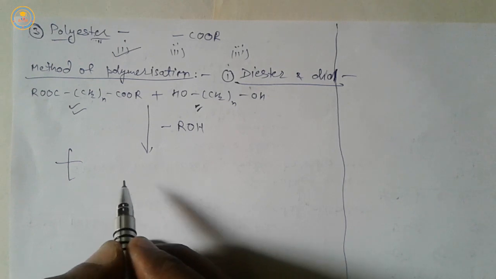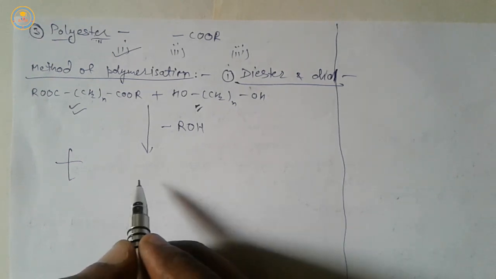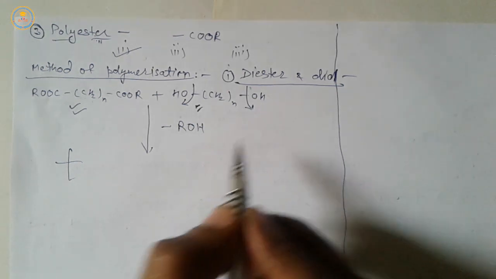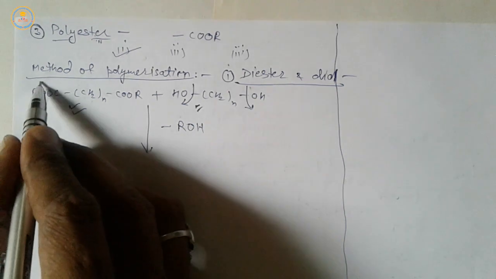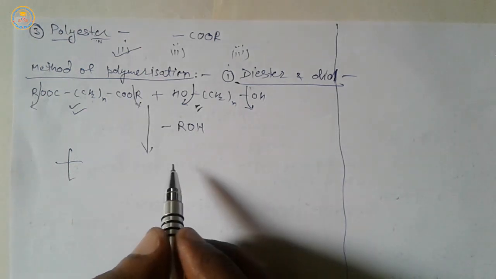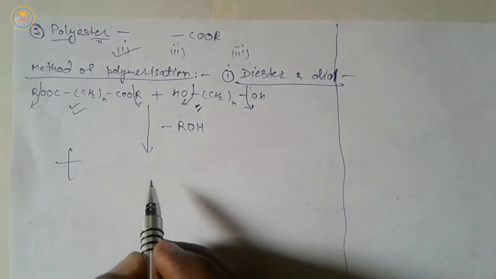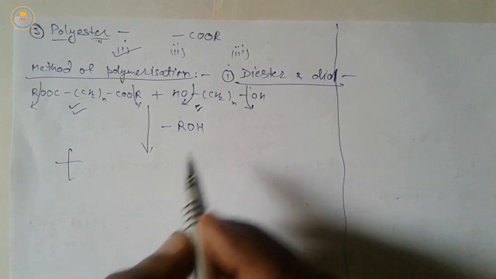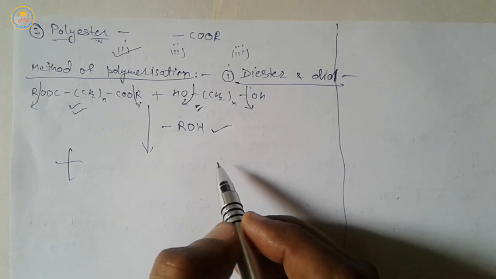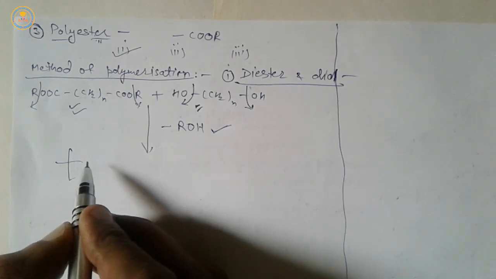In the condensation reaction, OH groups are eliminated from diol and alkyl groups are eliminated from diester. So after elimination of n molecules of alcohol, polyester is formed.